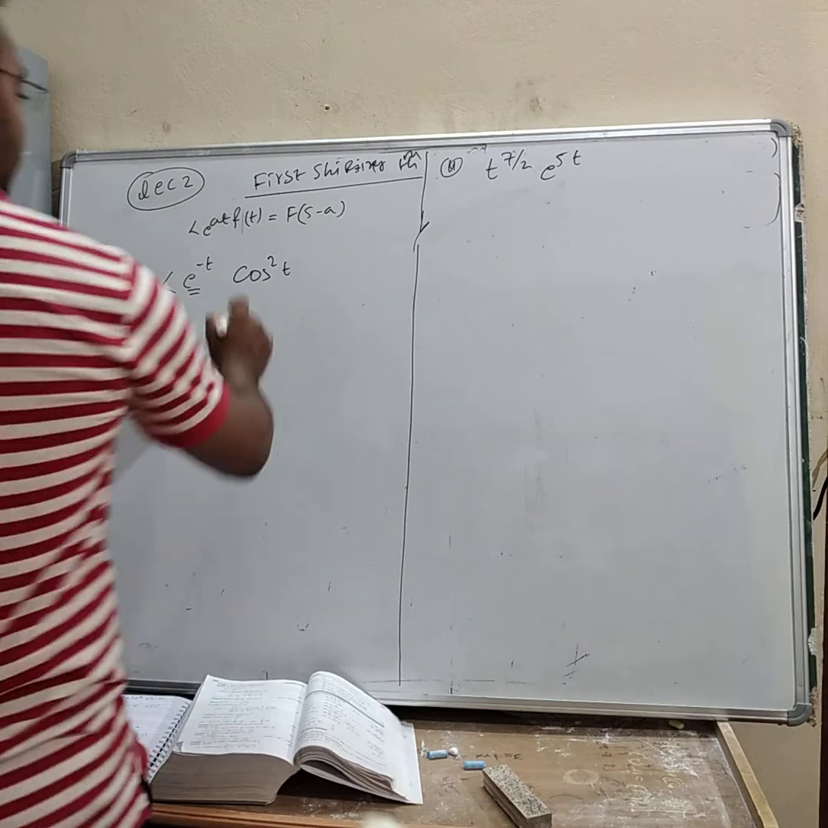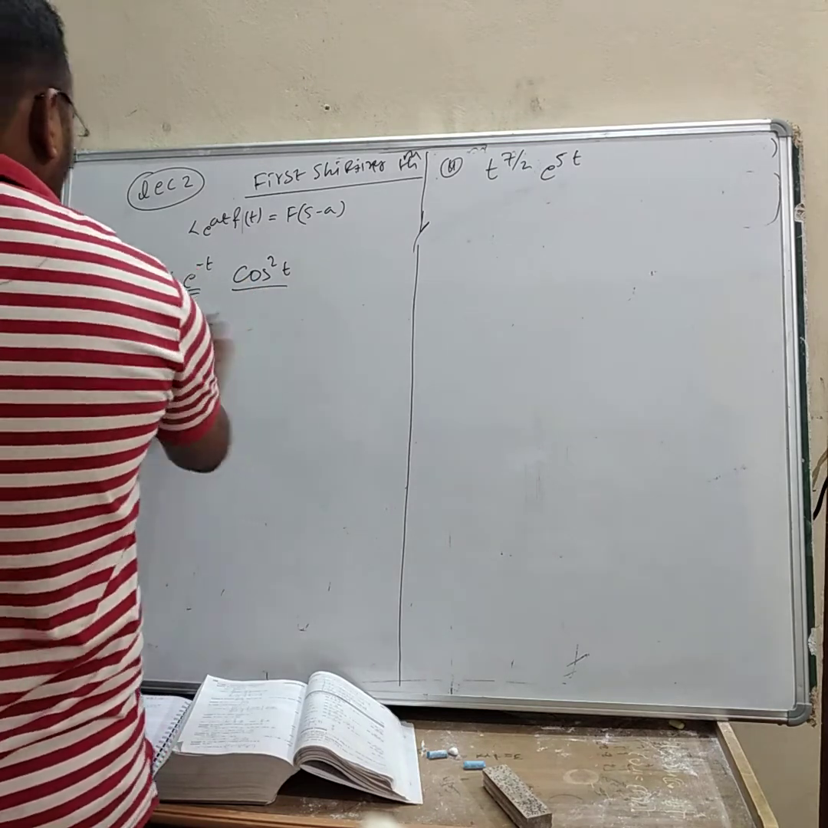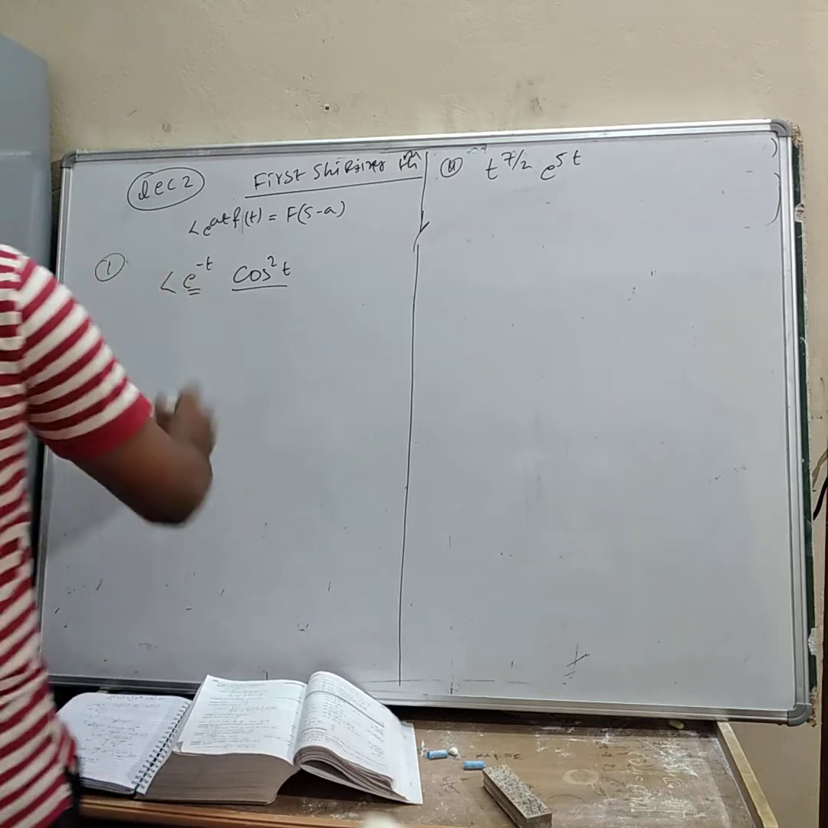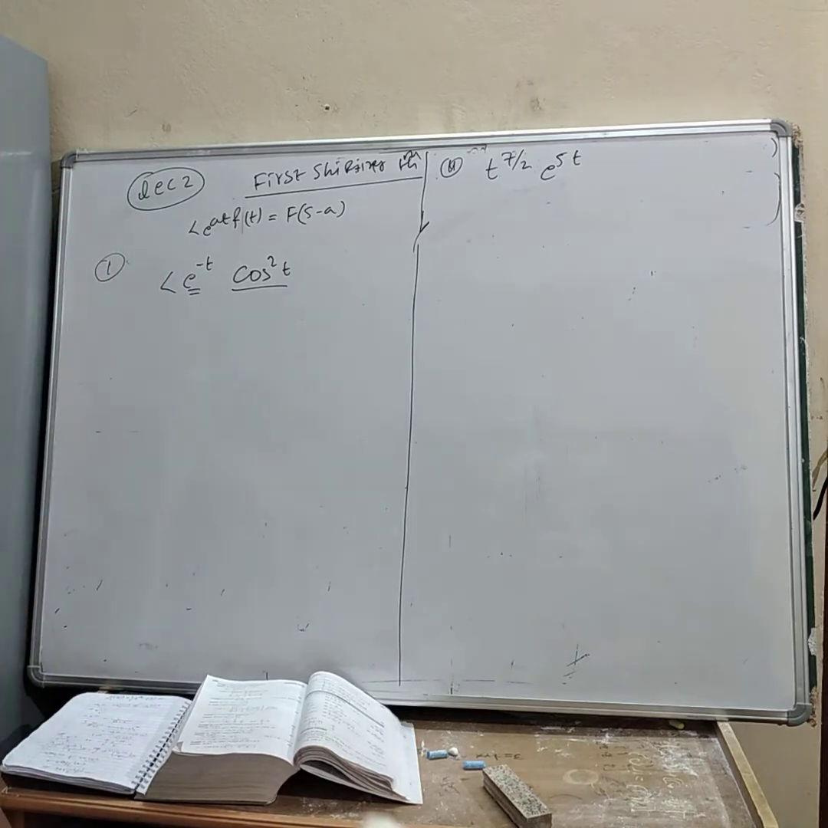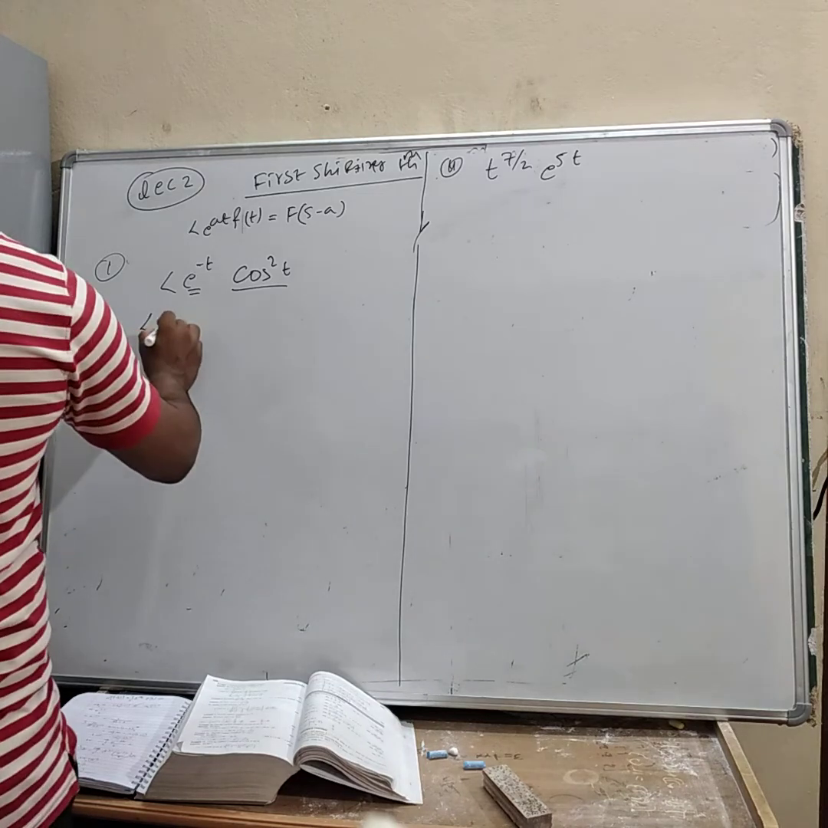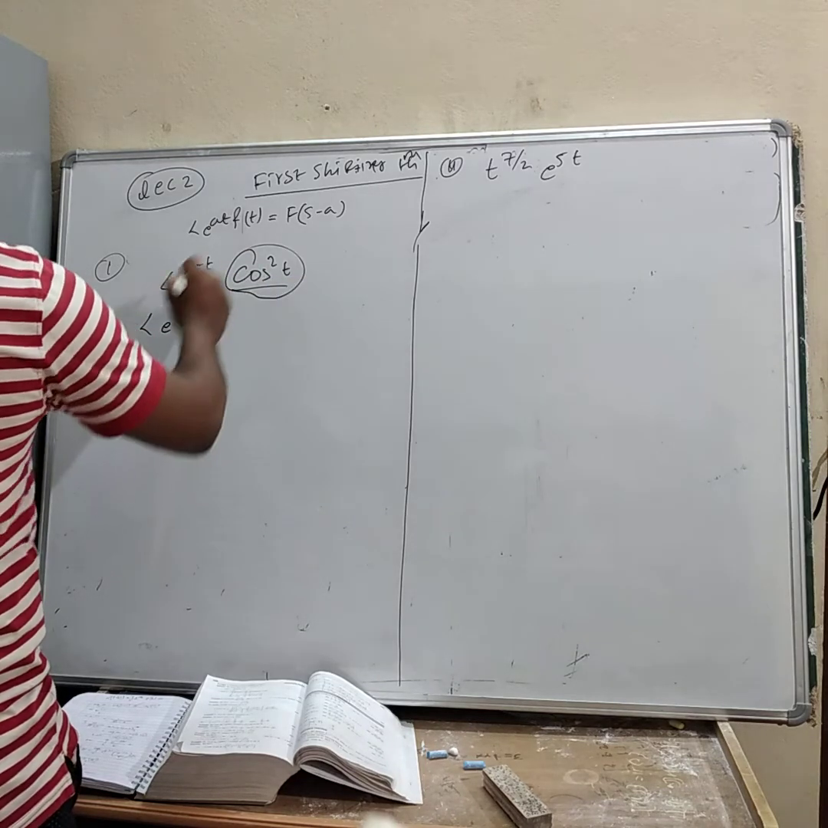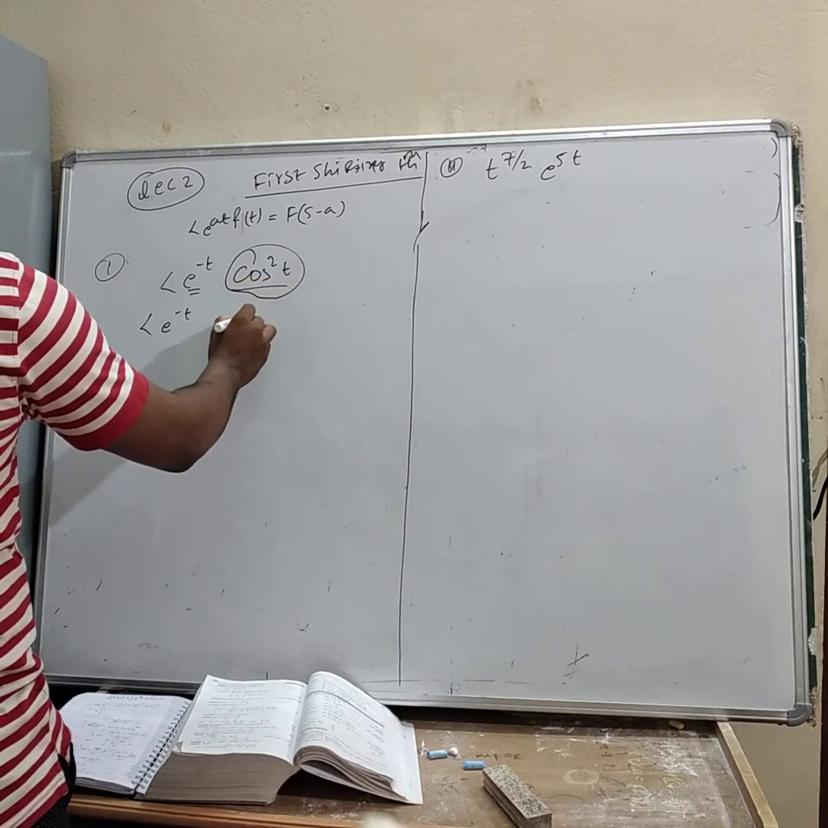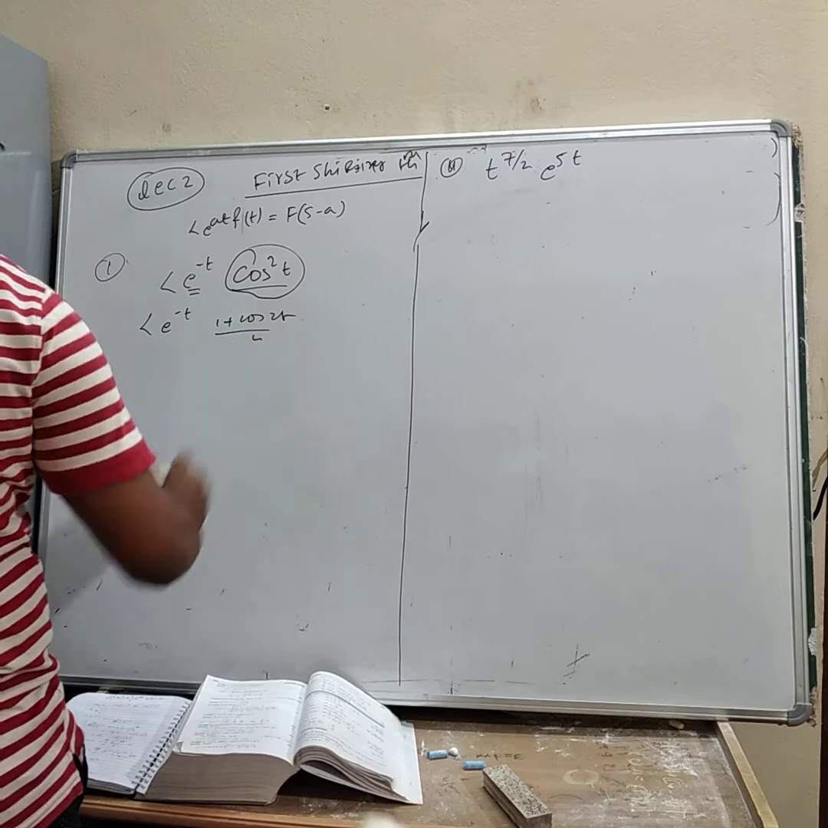E to the power t is there. You also know the property of trigonometric functions. I am just taking this property: cos square t will be equal to what? 1 plus cos 2t divided by 2, isn't it?